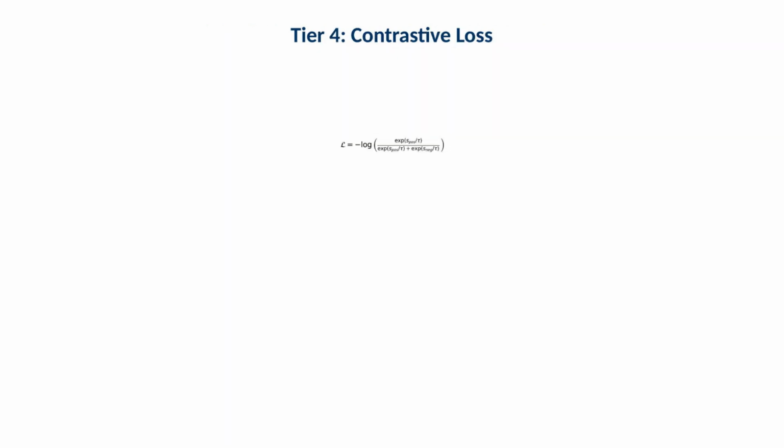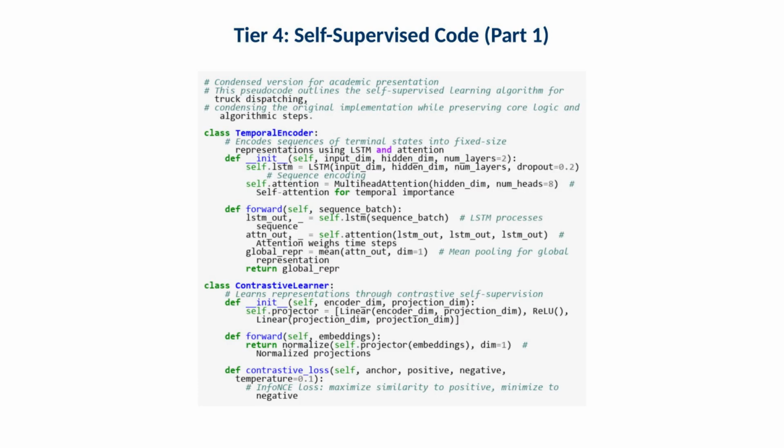This slide introduces contrastive loss. Operationally, contrastive loss teaches the model to place similar temporal states close together in representation space and dissimilar ones far apart. That helps the model learn repeating patterns such as discharge surges and gate appointment clustering. This is the first code segment. Operationally, focus on how training samples are constructed from time windows of terminal state data.